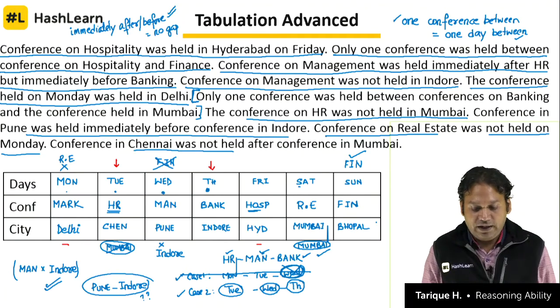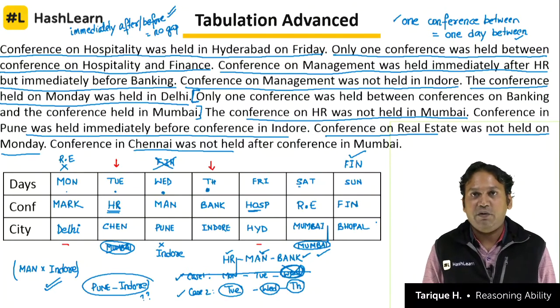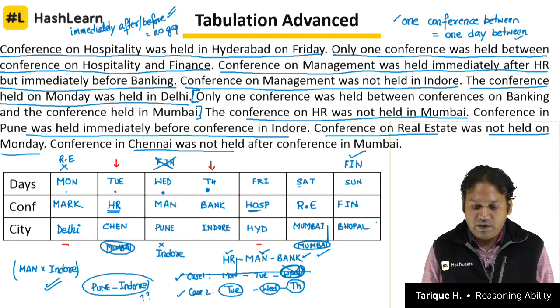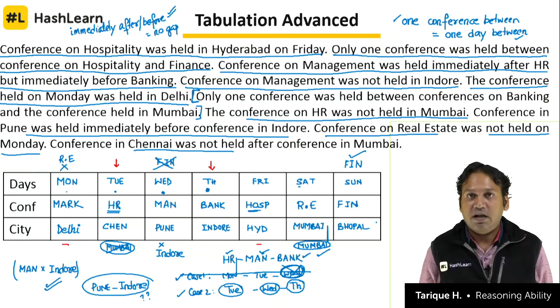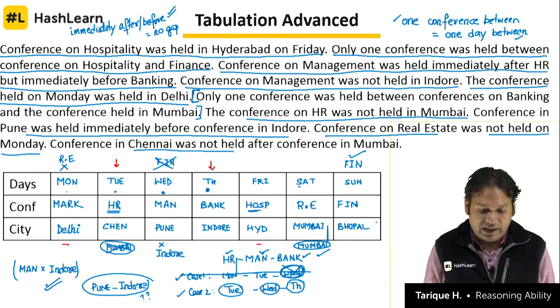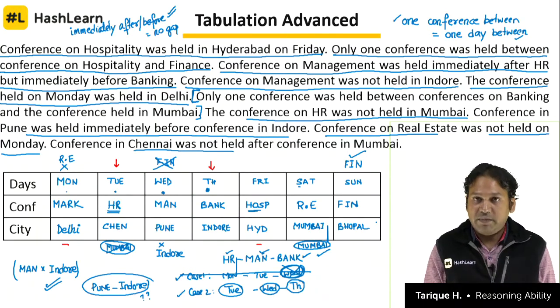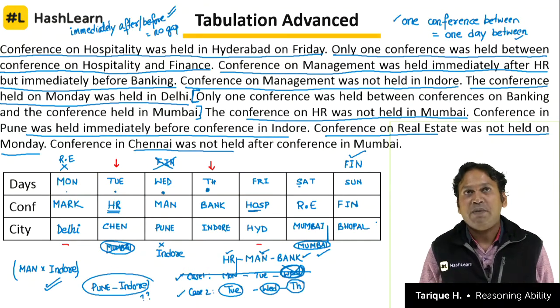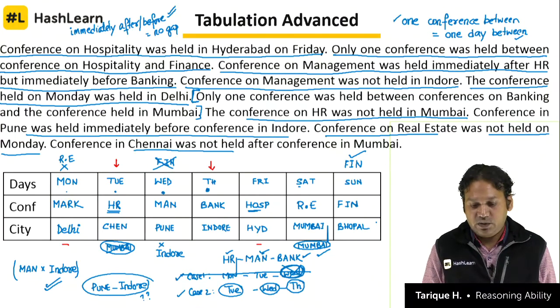That is the final table. So everything in the table we know now. All the days, Monday to Sunday, what is the name of the conference on each day and where the conference is held. And then there can be up to 6 questions from this one set. For example, they can ask you, where was the conference on real estate held? Answer will be Mumbai. What is the number of conferences held between marketing and banking? Answer will be 2. HR and management. Like that they can ask 6 questions. You will get all the 6 marks once you crack this set.